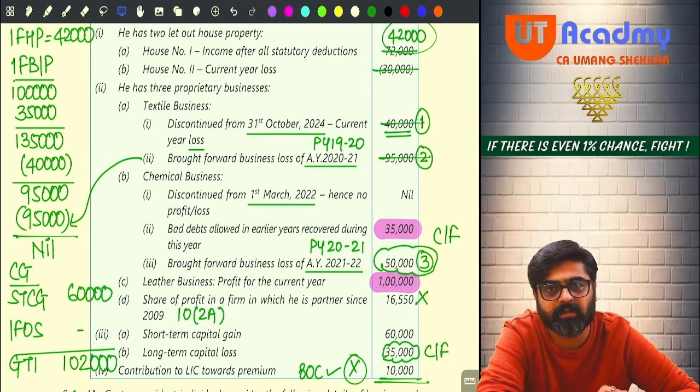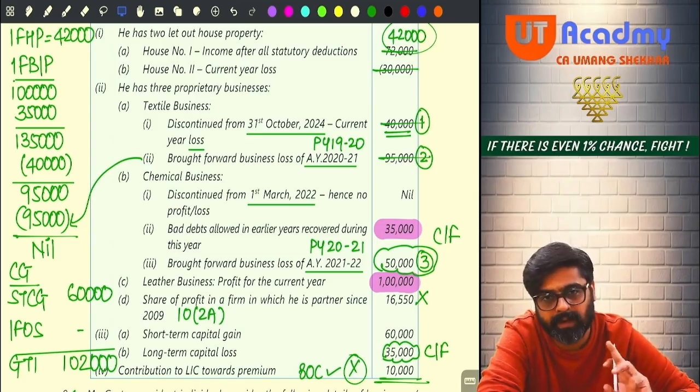Now in the second business, chemical business, which you closed long back, in March 2022 only you have closed that business. That business is no more in existence in this year. So this year there is no profit, no loss from this business, because this year this business does not exist. But there were some bad debts of this business which were allowed in the past.